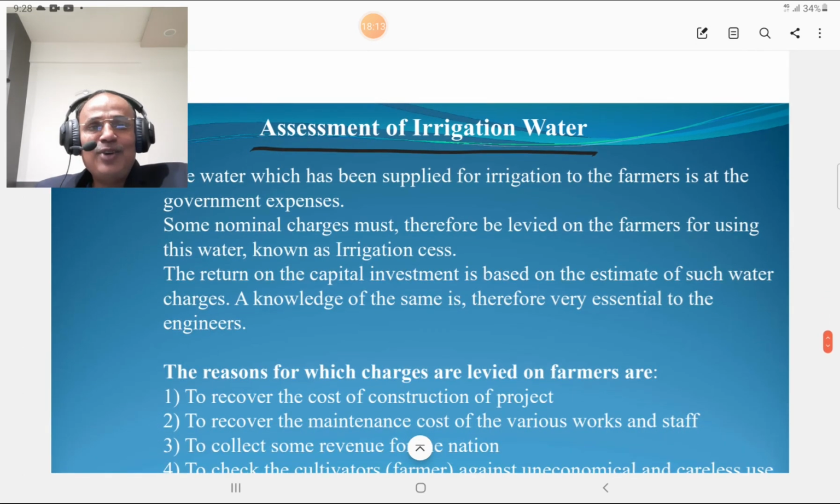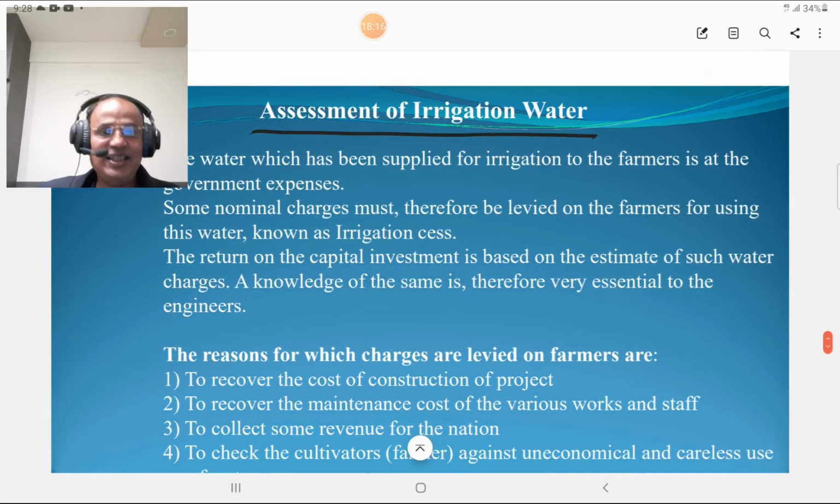Then we are going to discuss the assessment of irrigation water. Why is this assessment required? Because the water supplied for irrigation to the farmers is at government expense. Some nominal charges, known as irrigation cess, must be levied from the farmers for using this water. The return on the capital investment is based on an estimate of such water charges. A knowledge of the same is therefore very essential for engineers.